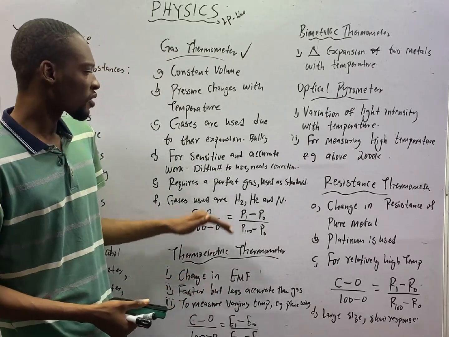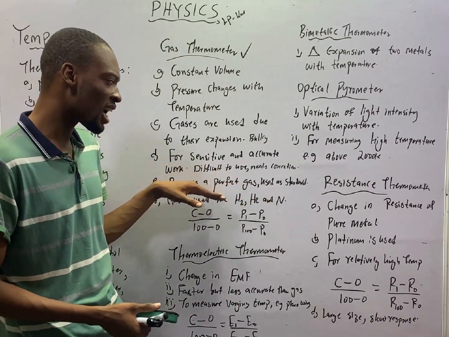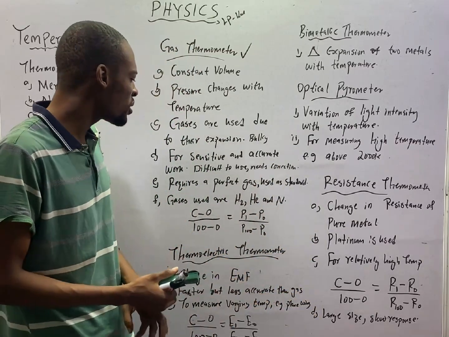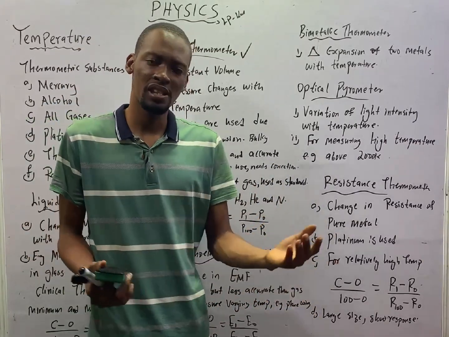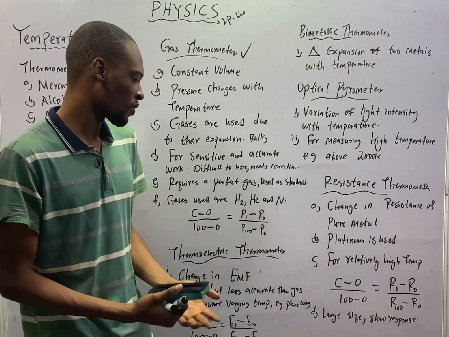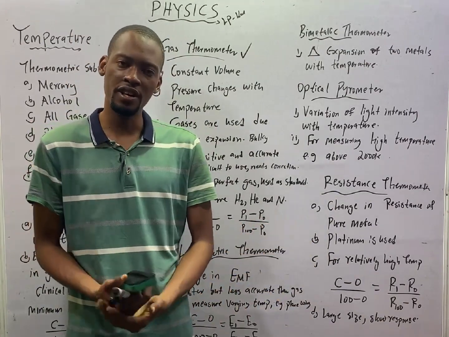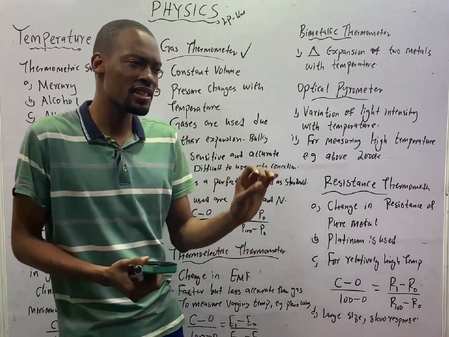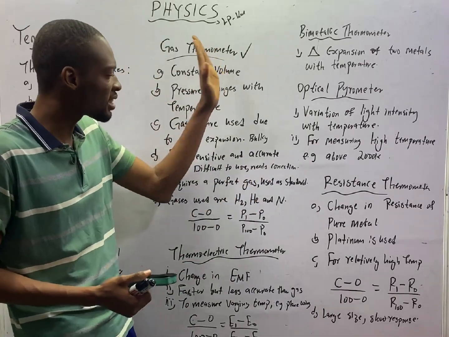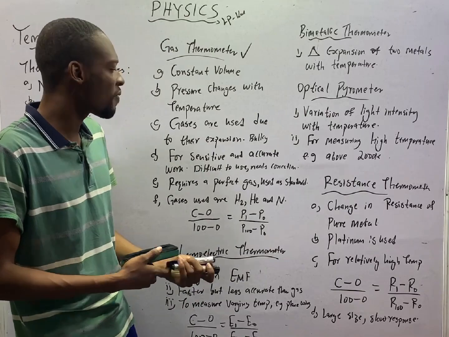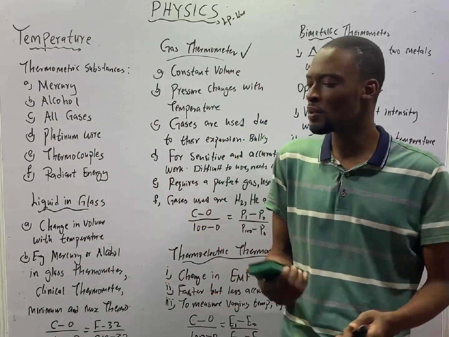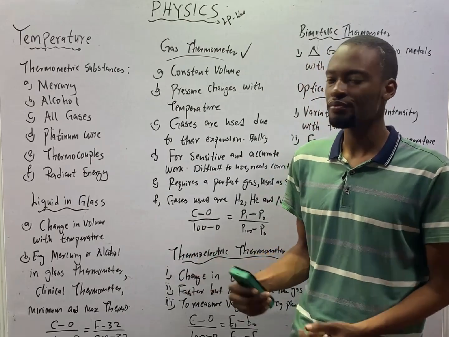Since this requires a perfect gas, and we don't have perfect gases, however, we use gases like hydrogen, helium, and nitrogen. Hydrogen and helium are very okay. However, helium is preferred as a thermometric substance in gas thermometer. And the gas thermometer is used as standard for every other thermometer that you will see.